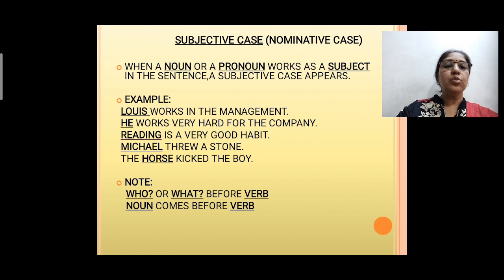So again, a very important thing to be noted: when we have to find the subject in a sentence, we simply ask the question who or what. The answer you get for this question will be your subject in the sentence. Another way is that your subject always comes before the verb. What is a subject? Obviously it is a noun that comes before the verb when you ask the question who or what.